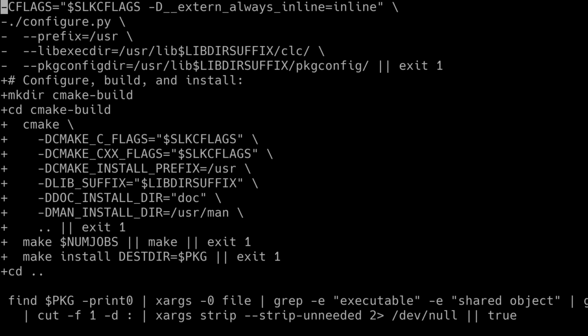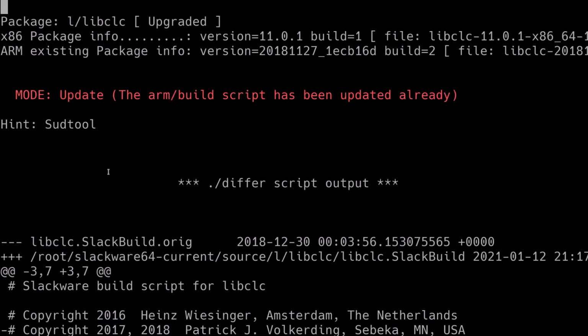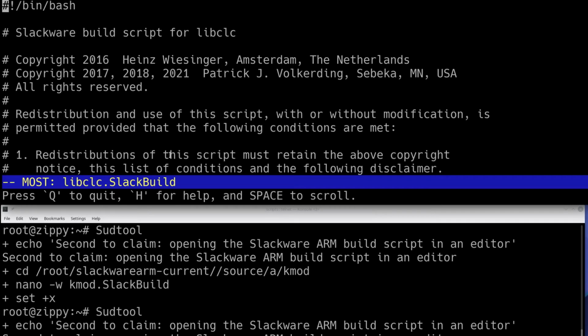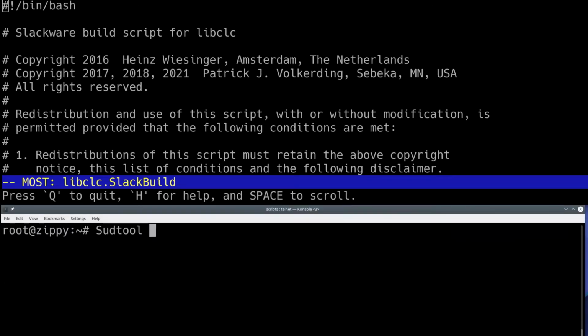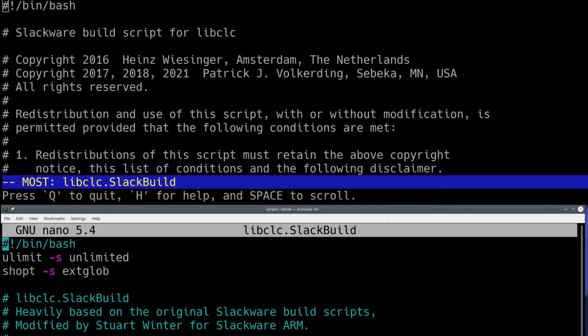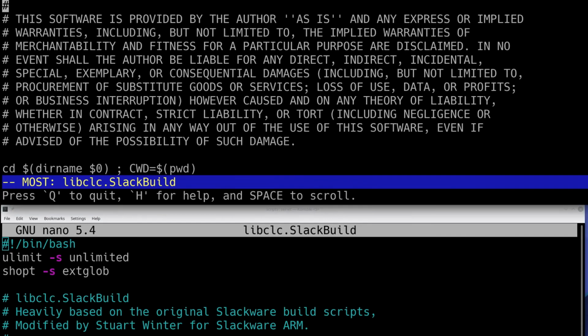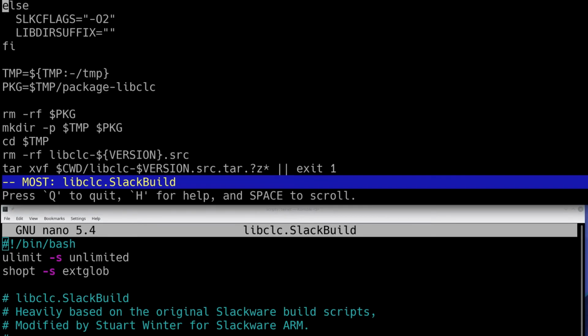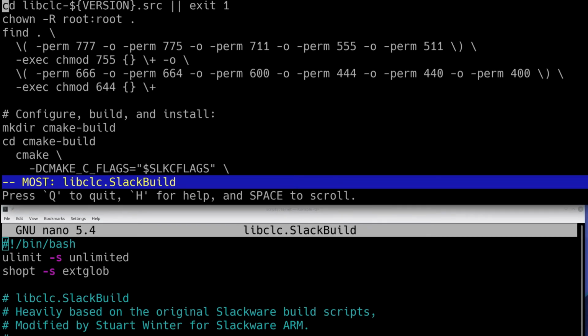I might do that now, actually. It's not that difficult. So let me do that. Okay, so let's go into subtool. Let's have a look what's in the x86 build script. So yeah, so I need to change this from, I think, an autoconf script into a CMake build system.